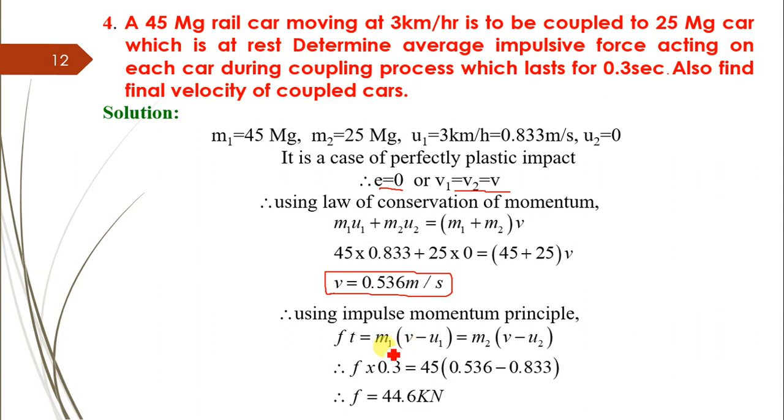And hence we use the impulse momentum principle, that impulse equals change in momentum of the first, or we can say change in momentum of the second. Any one body can be considered for the change in momentum. So let's consider F into time interval, given as 0.3. Considering the first car, 45 into (0.536 minus u1), where u1 is given as 0.833. Finally we get a force of 44.6 kilonewtons.